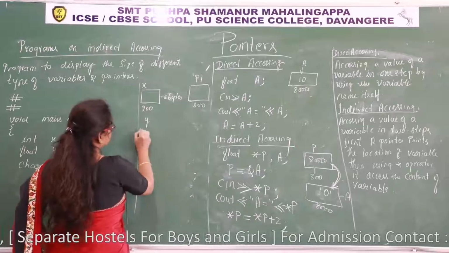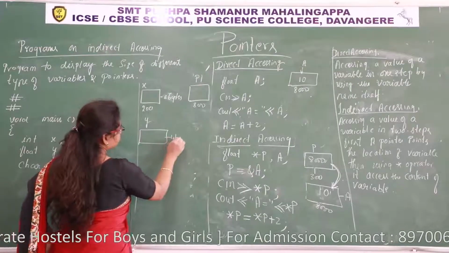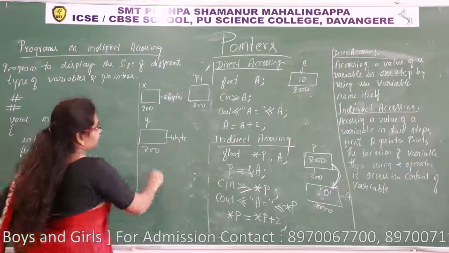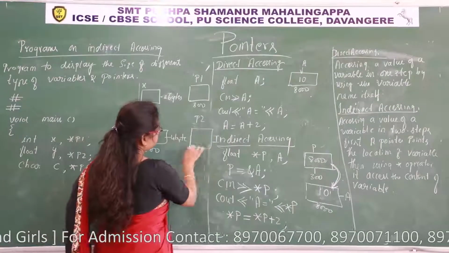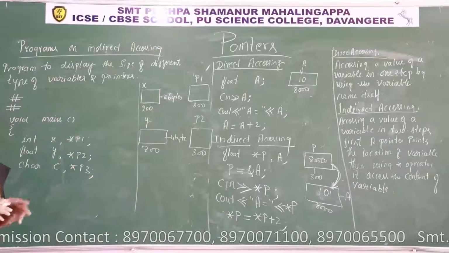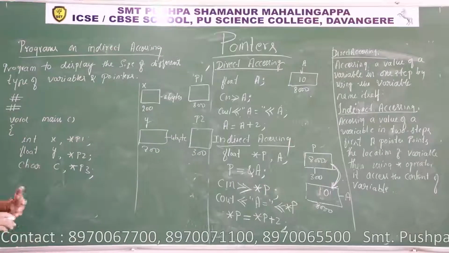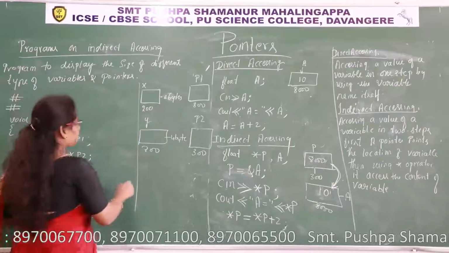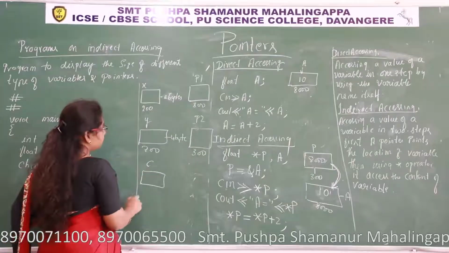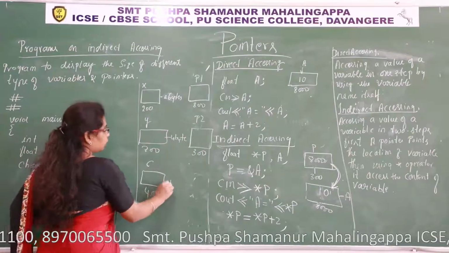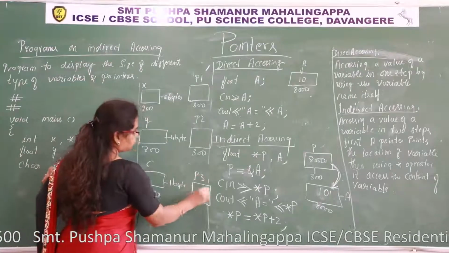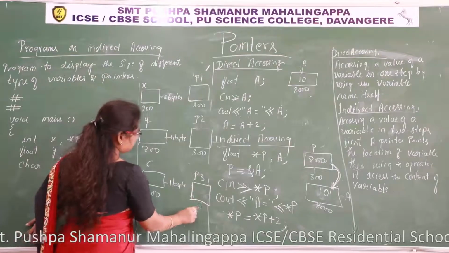Y, this is 4 bytes. This is a floating type memory, no? Its address I'll take 700. And p2, this is a pointer. Consider the address is 300, because for static memory allocation, there would be a random allocation in the RAM. C, it's a character type. I'll take the address is 400, size is 1 byte. And p3 is a pointer, consider its address is 500.